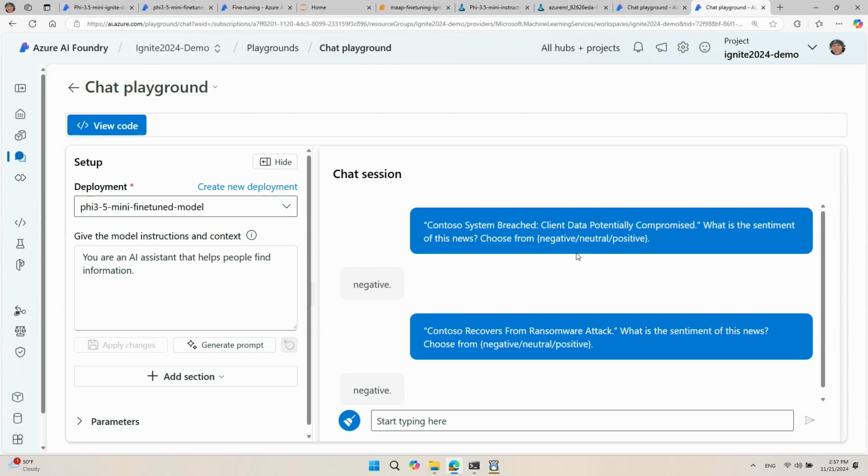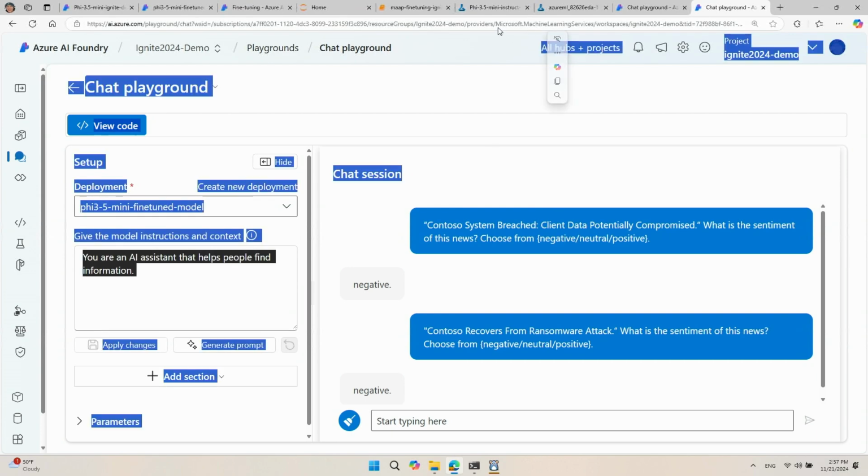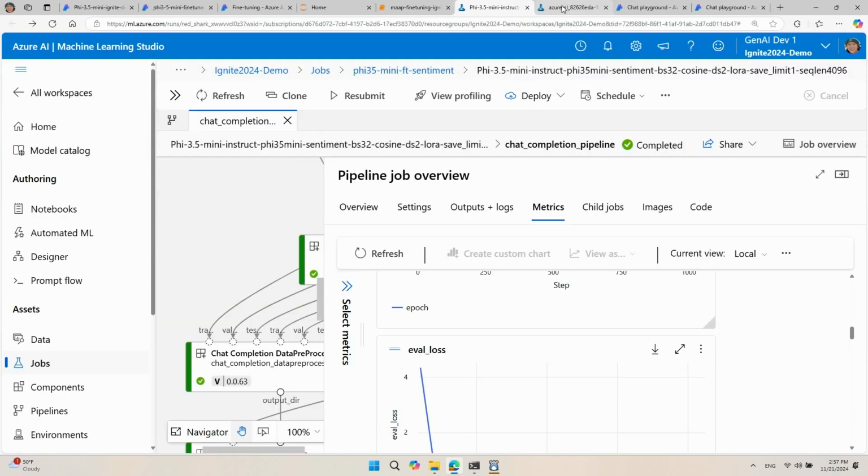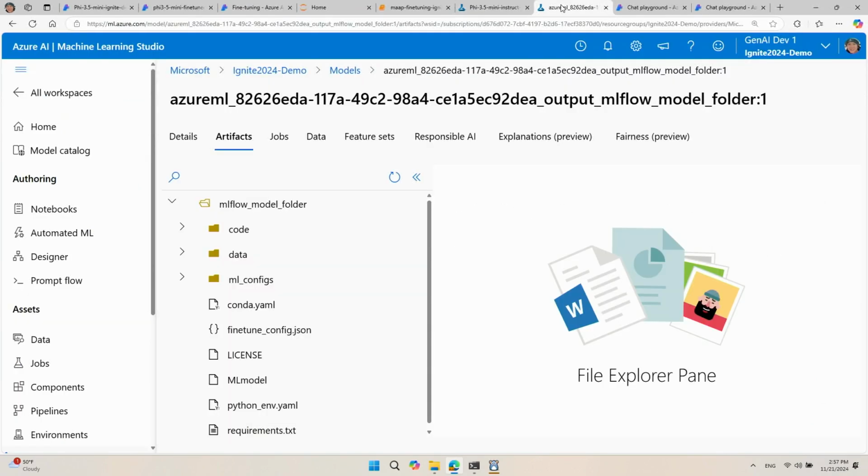And as a last step of this end-to-end managed compute fine-tuning demo, I'd like to show you how to download a local copy of your fine-tuned model. And this is the real benefit of using a small language model like Phi, because it is small enough for you to be able to download the full fine-tuned model instance and use it for local inferencing or local training.